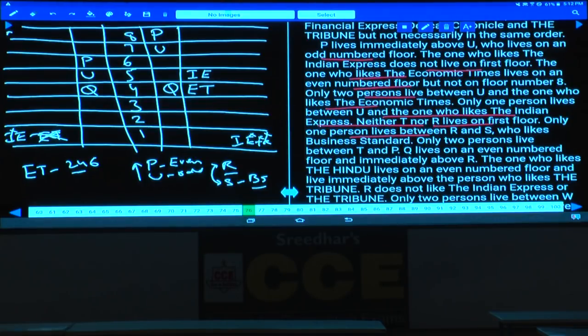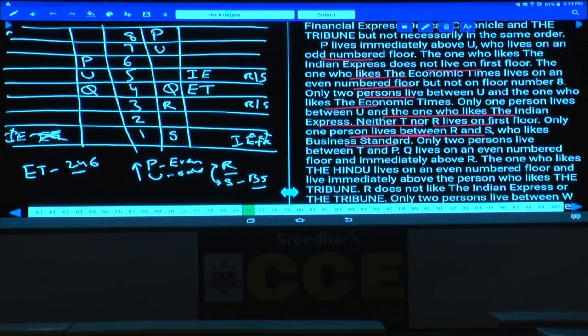Hence, between R and S there must be exactly one person. Only one person lives between R and S who likes Business Standard. Hence, what are the possibilities we have? R and S can be either on the third and the fifth, or what is the other possibility? The other possibility is, if R is at this place, then S will be here. Are you following this one or not? If R is here, S will be here.